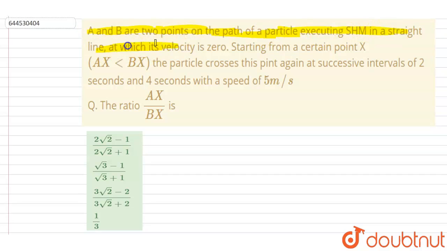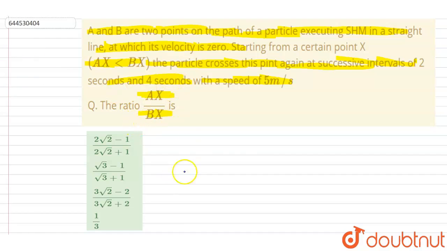Hello everyone, A and B are 2 points on the path of a particle executing SHM in a straight line at which the velocity is 0. It means that they are the extreme positions, right? Starting from a certain point x, it is given that AX is less than BX. The particle crosses this point x at successive intervals of 2 seconds, then 4 seconds, with a speed of 5 meter per second. Then you have to find out the AX by BX value.